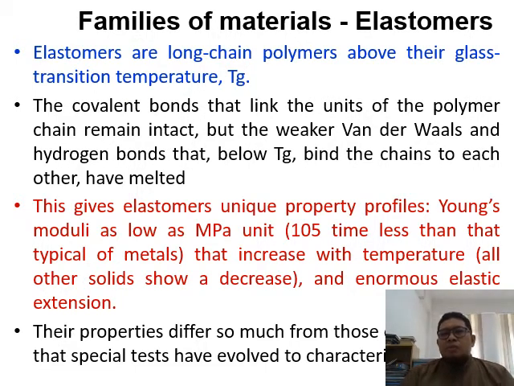So the covalent bonds that link the units of the polymer remain intact, but the weaker van der Waals and hydrogen bonds are different. Ionic bonds tend to be solid, whereas van der Waals bonding arises because at the ends of the elastomer chains, the concentration of electrons is sometimes much higher, for example at the C-O bond, carbon-oxygen bond.